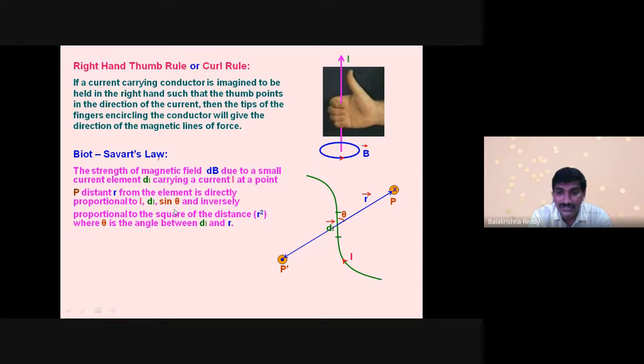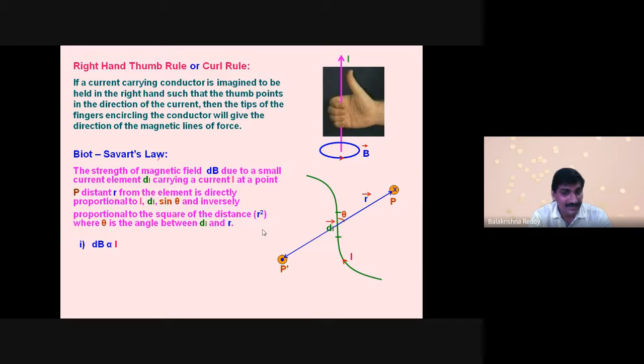is directly proportional to I, dl, and sine theta, where theta is the angle between dl and r, and inversely proportional to the square of the distance, r square.